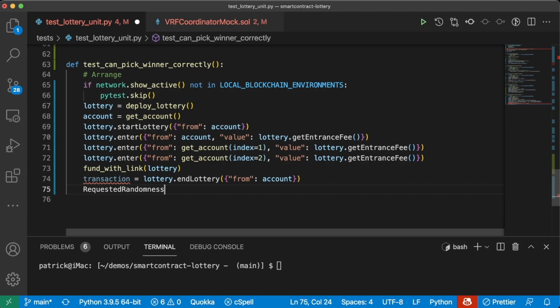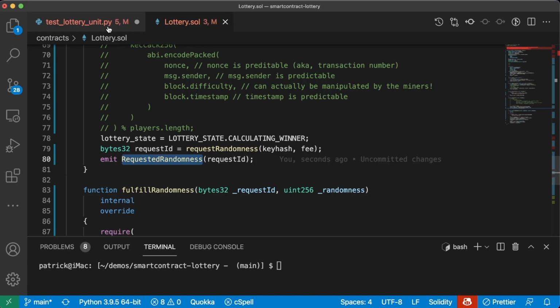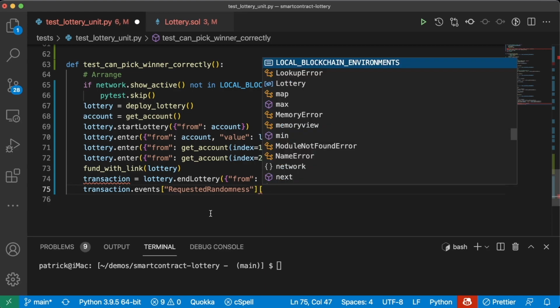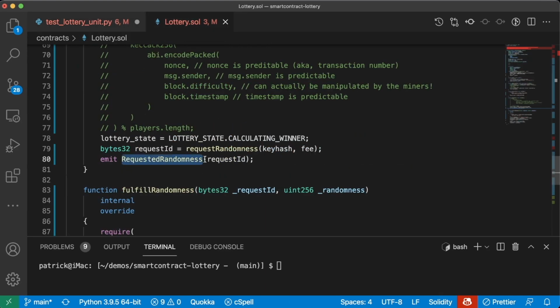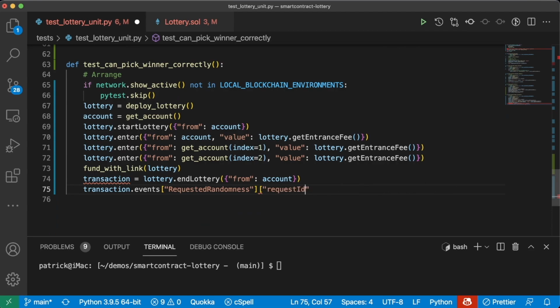Inside of this transaction object is actually an attribute called events, which stores all of our events. We can then look for a certain event name, which we know is requested randomness. So we'll say, out of all the events, look for the requested randomness event. And in there, in that requested randomness event, find the request ID.